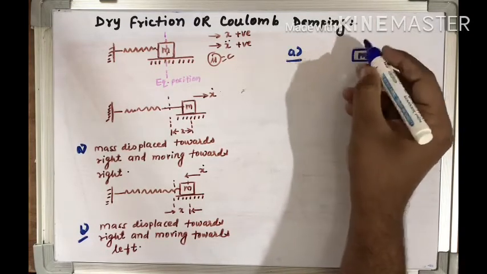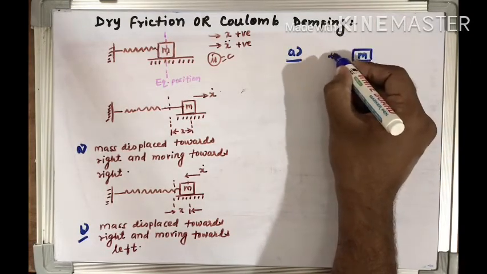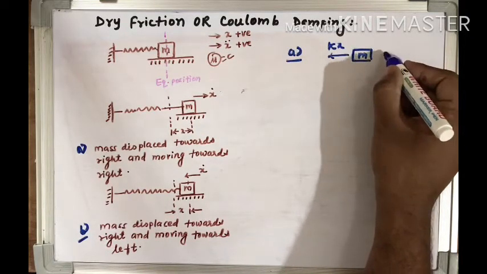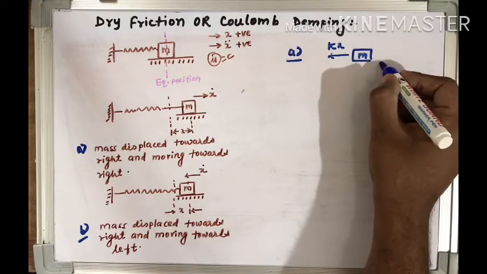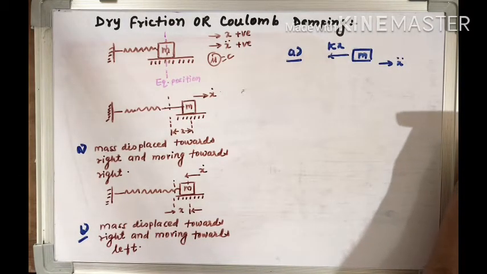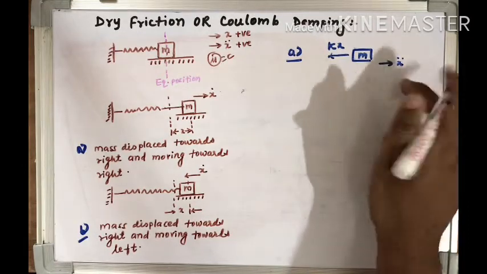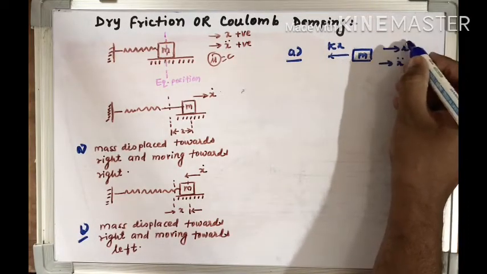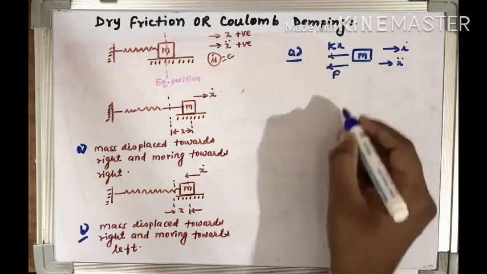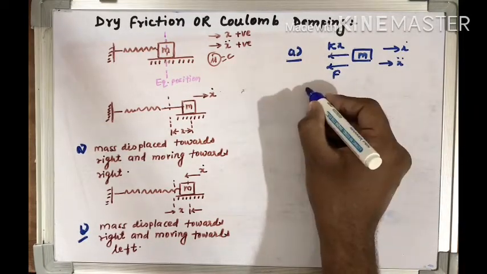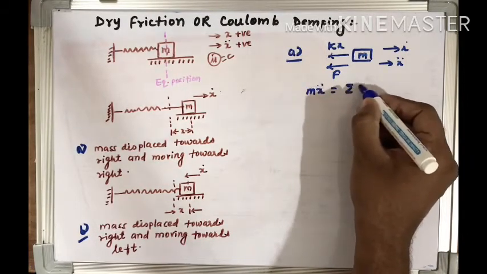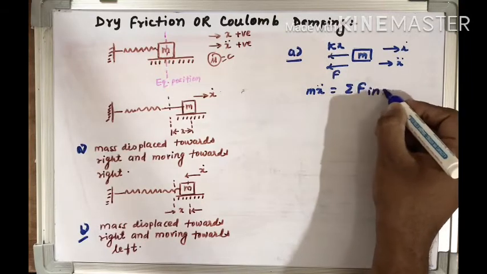So for this A, as we know, when we draw the free body diagram, this is the mass. The spring force will act in the opposite direction to the motion, the acceleration will be acting in this direction, and since it is moving in this direction, with x dot in this direction, the friction force will be in this direction. So the equation will be m x double dot is equal to the summation of F in the x direction.